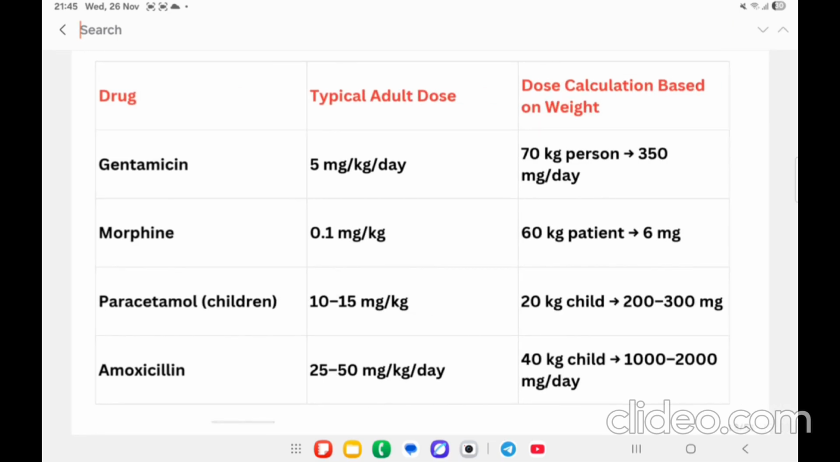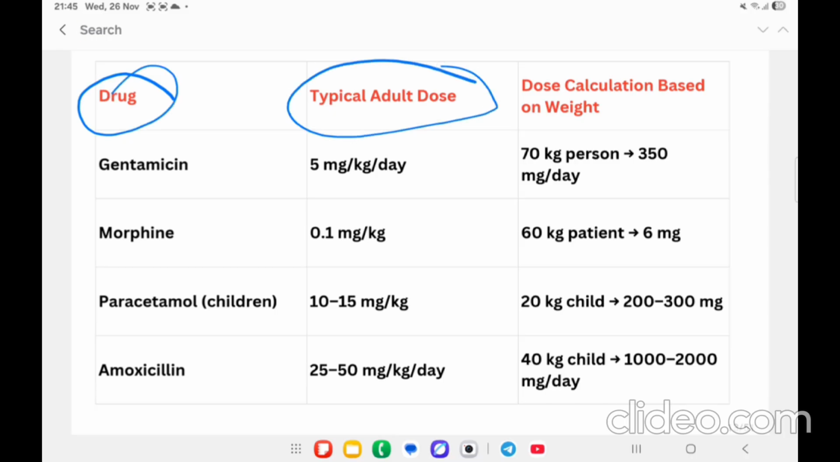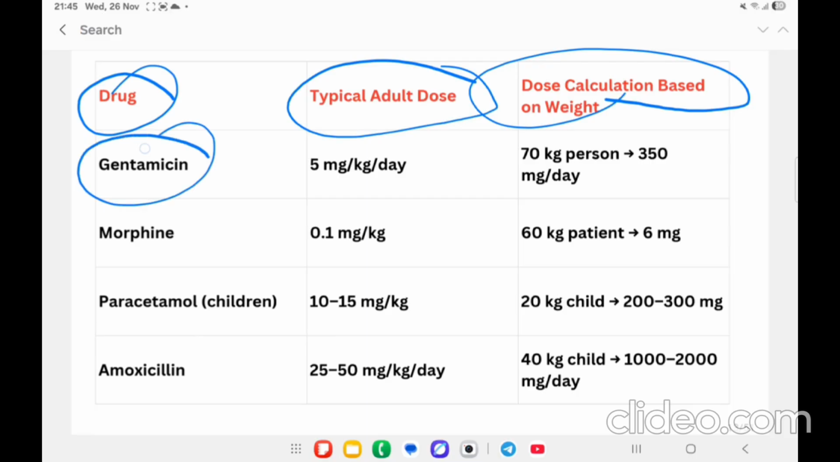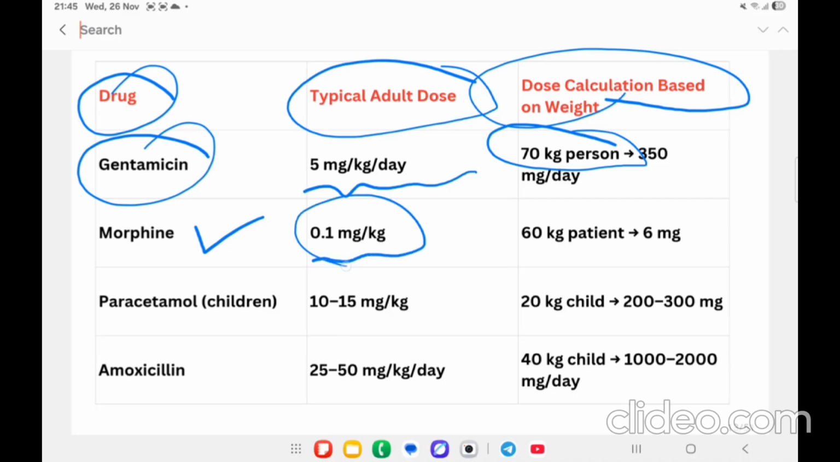Here is a chart. We can see there is a drug and a type, typical adult dose, then dose calculation based on weight. For example, there is the gentamicin drug. Usually the adult dose is 5 milligram per kg per day, and the weight should be minimum 70 kg. And there is the drug morphine. Adult dose is 0.1 milligram per kg, and the weight is considered as at least 60 kg.